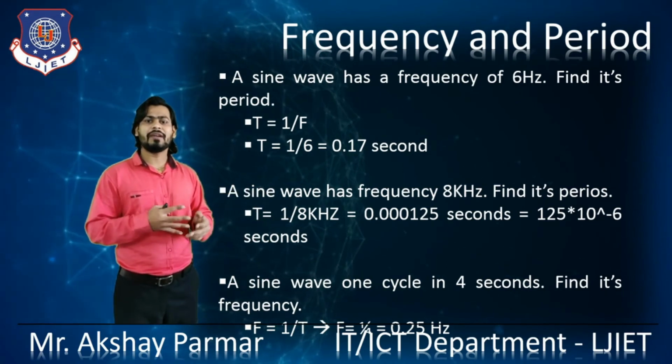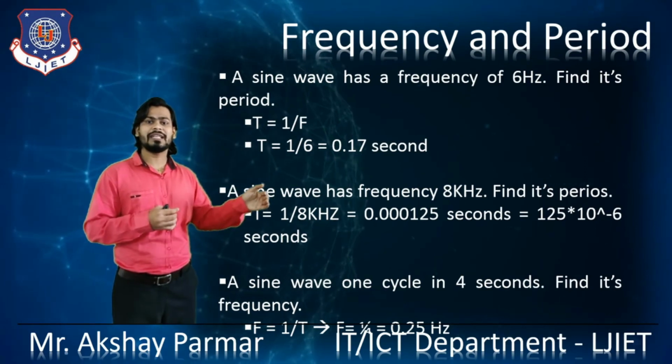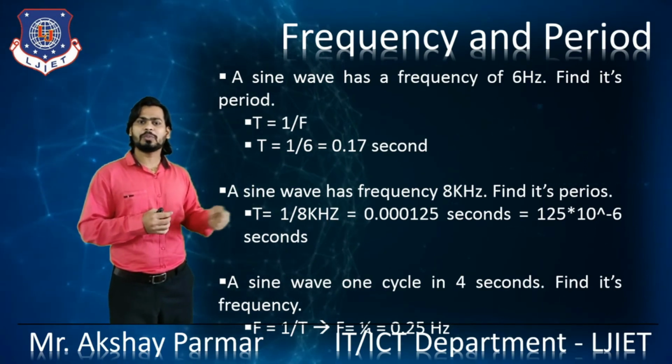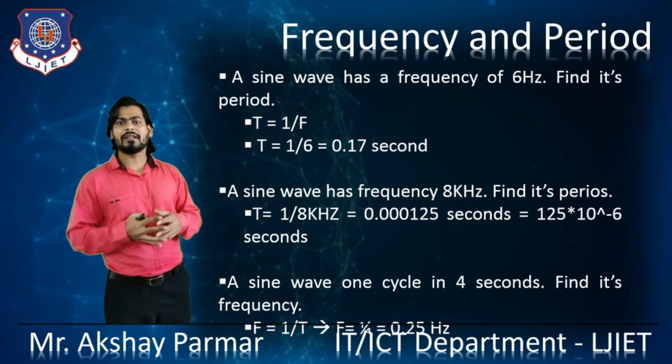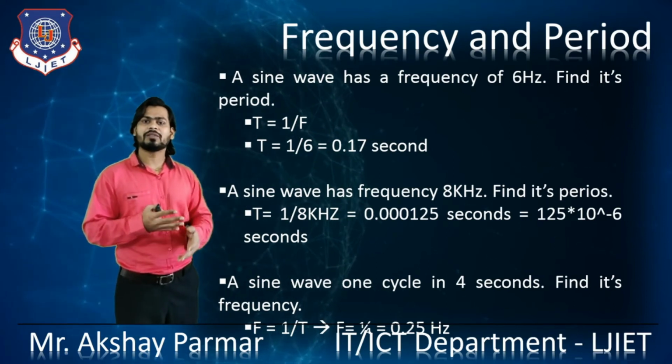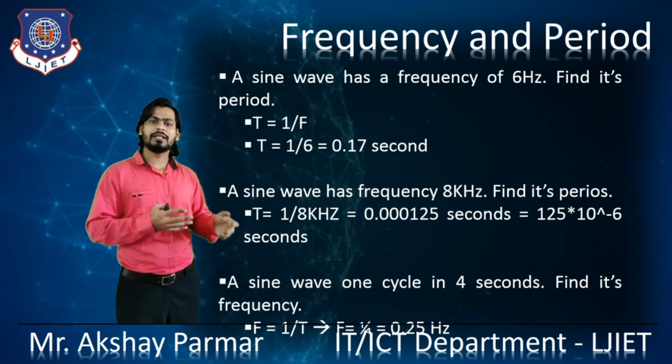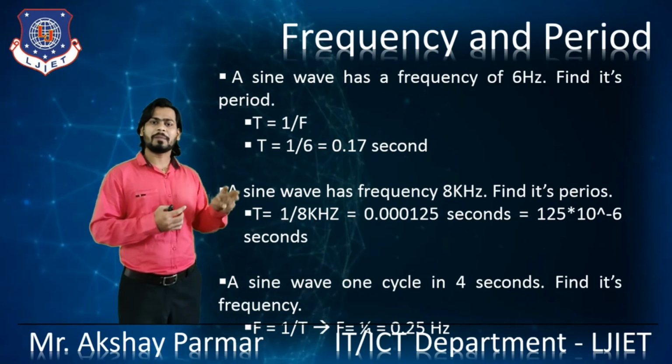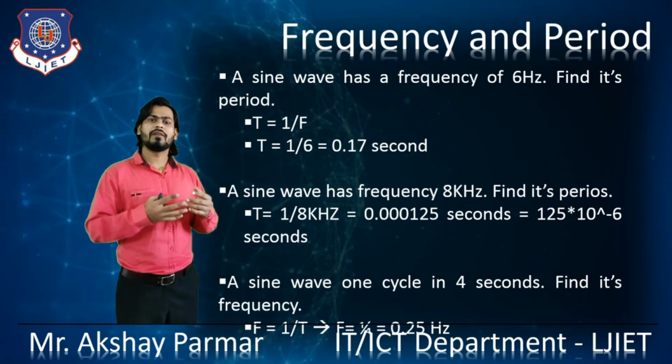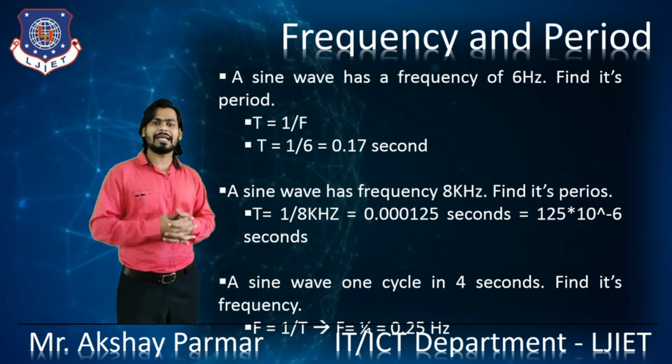In a similar way, a sine wave has the frequency 8 kilohertz. Let's find its period. As we have already seen, T is equal to 1 divided by f. So 1 by 8 kilohertz is equal to 0.000125 seconds, 125 microseconds, right?